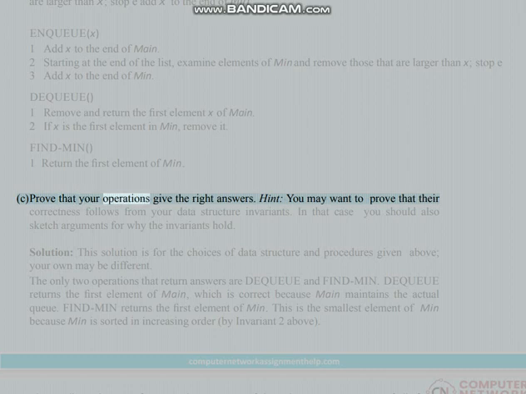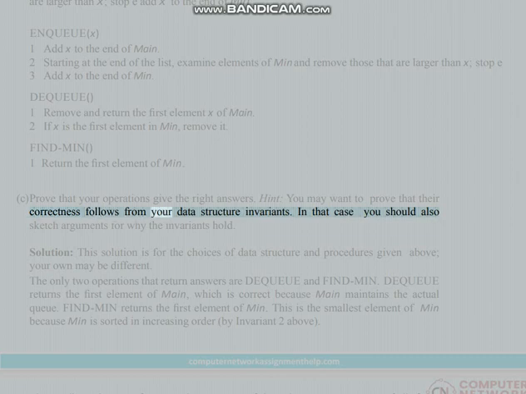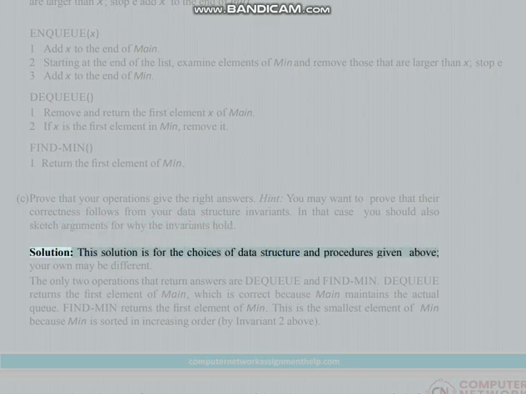C. Prove that your operations give the right answers. Hint: you may want to prove that their correctness follows from your data structure invariants. In that case, you should also sketch arguments for why the invariants hold. Solution: this solution is for the choices of data structure and procedures given above. Your own may be different.